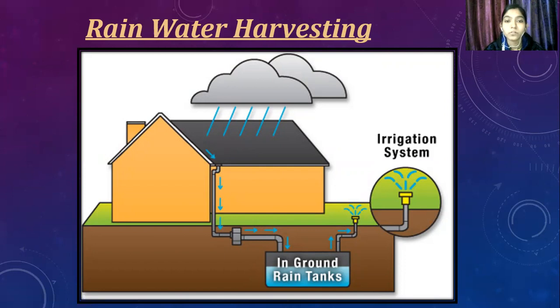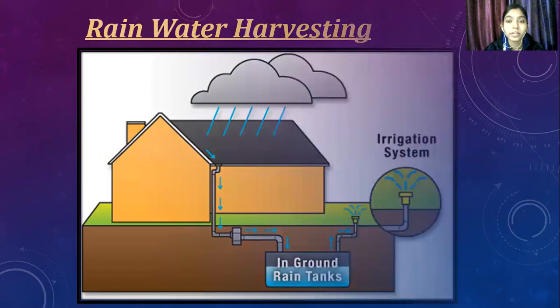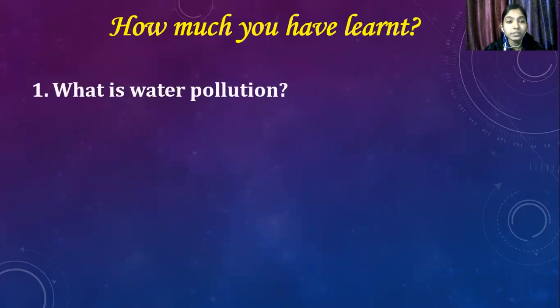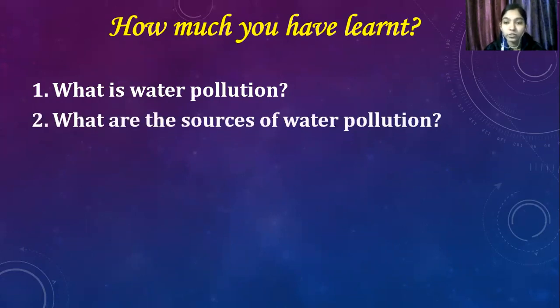Yes, ma'am. Okay, so let's see what you have learned today. First is, what is water pollution? Water pollution is the contamination of water by physical, chemical, or biological pollutants that makes it unfit for use. Very good. Next is, what are the sources of water pollution?